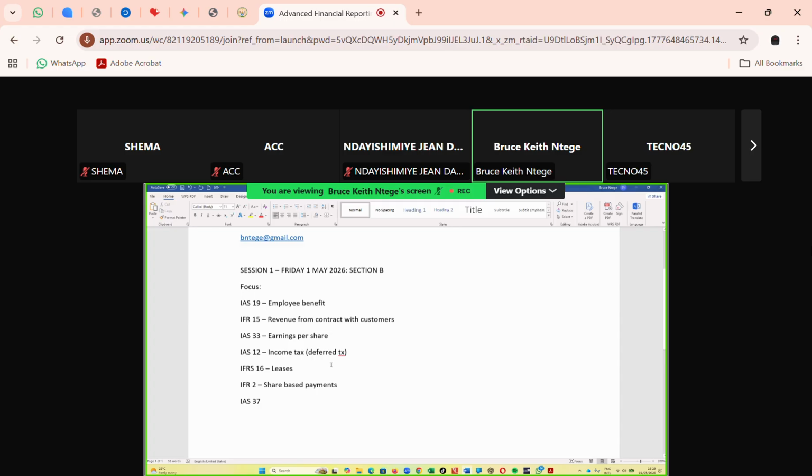So IAS 37 is provisions, contingent liabilities, and assets. I'm just putting it in the list in the event that we come across it. We don't want to be surprised. So this will be my focus.